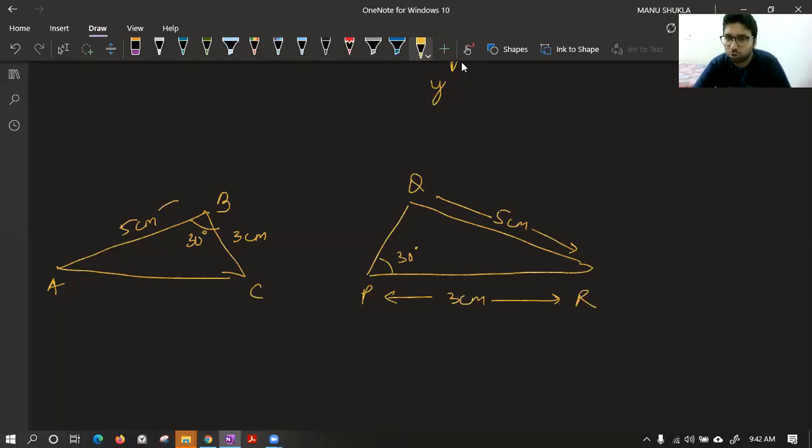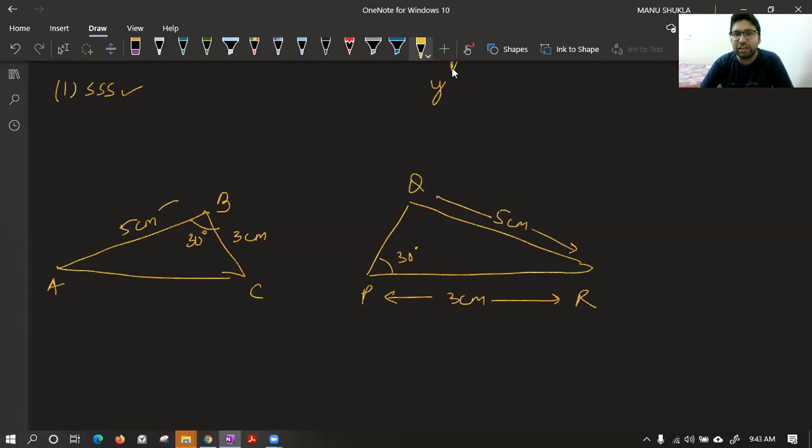Are these two triangles congruent? Parth and Rachit. Beta Sarvagya, they are not congruent. Please see. We have studied two triangles are said to be congruent. The first criteria we have studied is triple S. We cannot use triple S over here because we know only two sides. So we cannot use the first criteria.